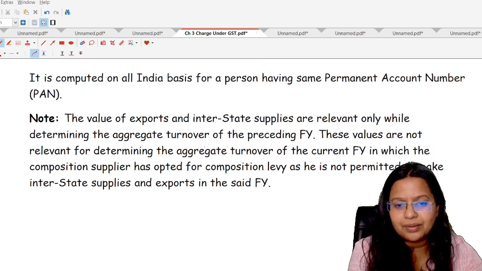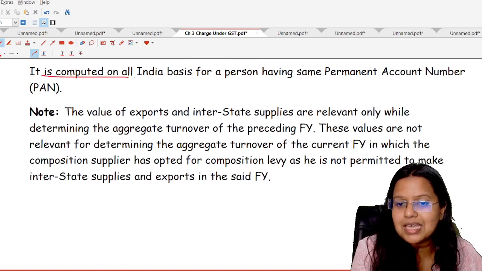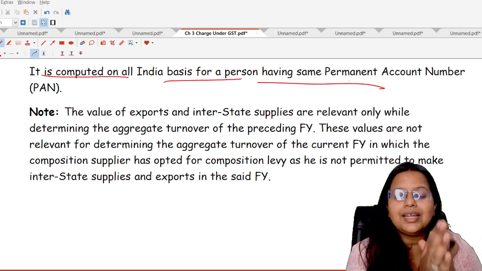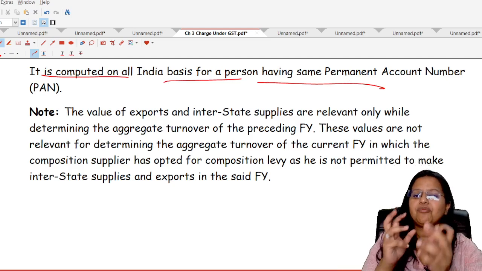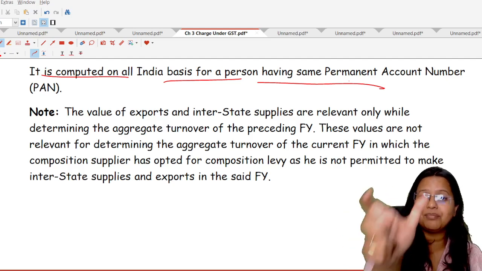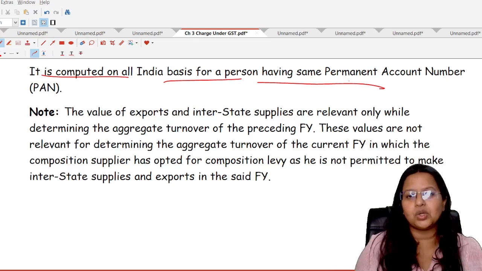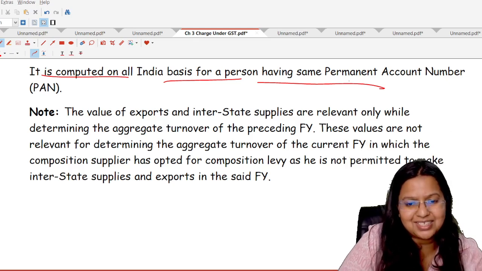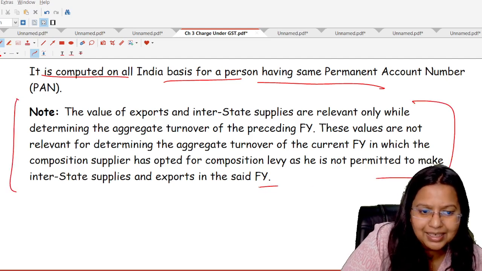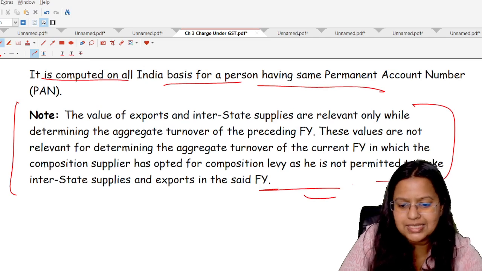Last thing is, it is computed on an all India basis for persons having the same PAN, that is, all the states from where he has taken GST registration, obviously on the basis of the permanent account number. So all the turnover will be included, not only the one state. Students, I will explain this more with the help of an example, so let's understand it.